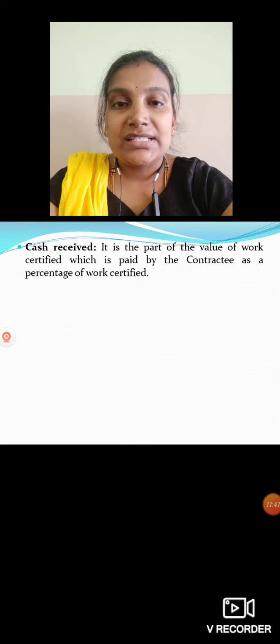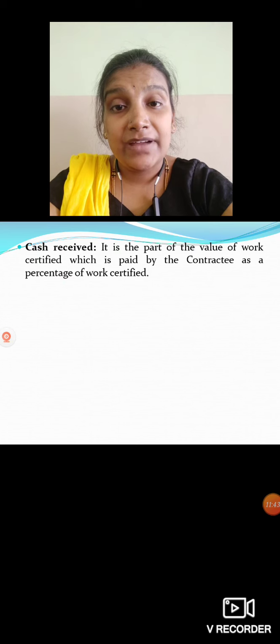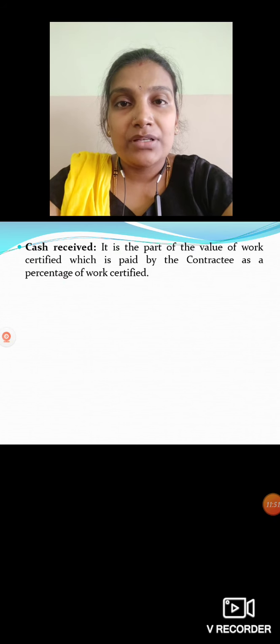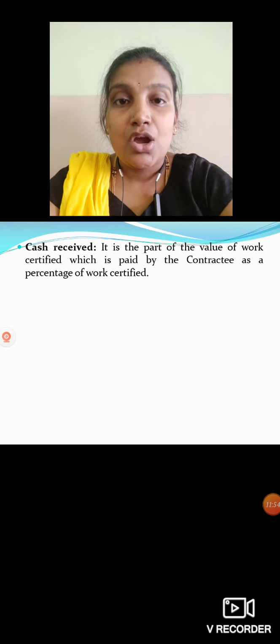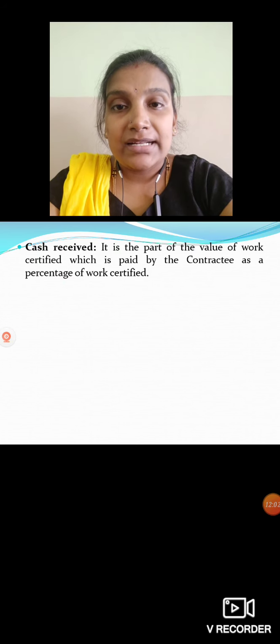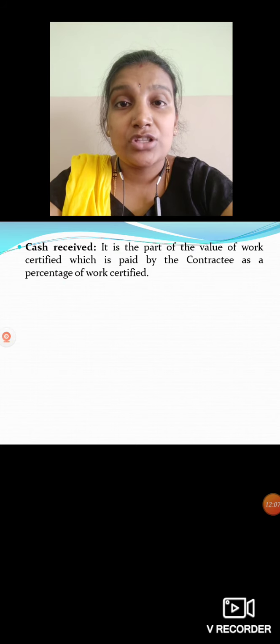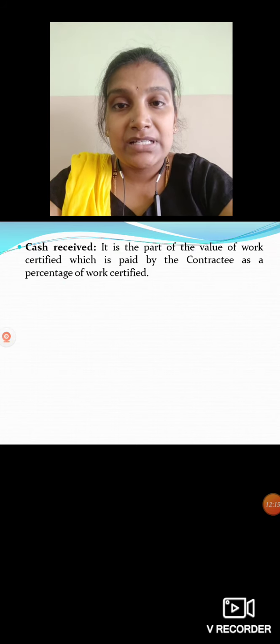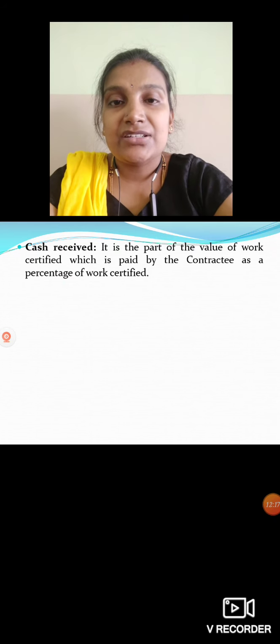The next we have cash received. It is a part of the value of work certified which is paid by the contractee as a percentage of work certified. The architect will certify whatever work you have completed. On that basis, the contractee will pay some amount as cash to the contractor, which we call cash received here. It is always on the basis of a percentage of work certified, on that certain percentage, 75 or 80 or 90%, like that he will pay the cash. That is cash received.